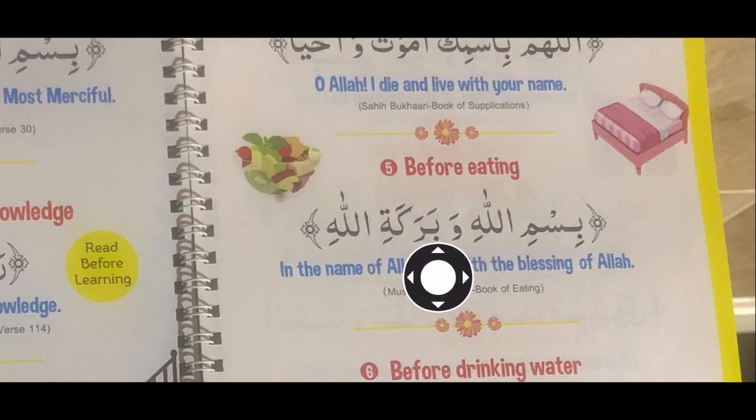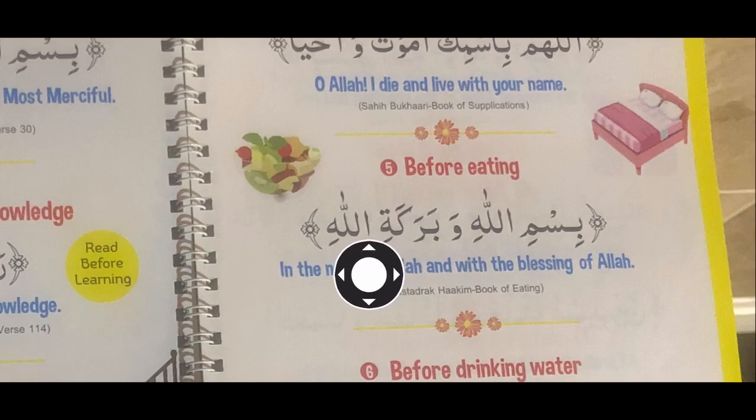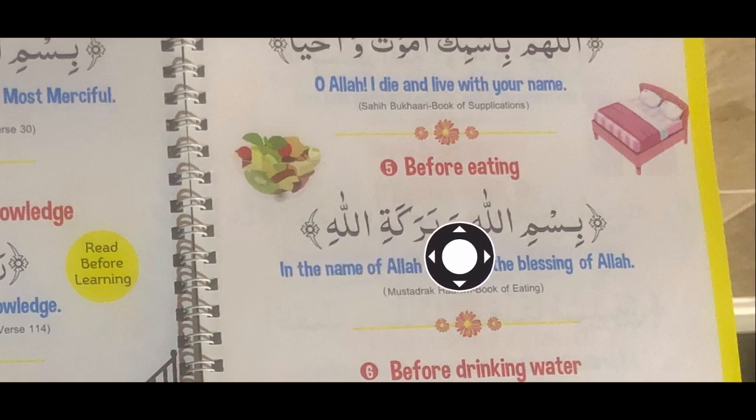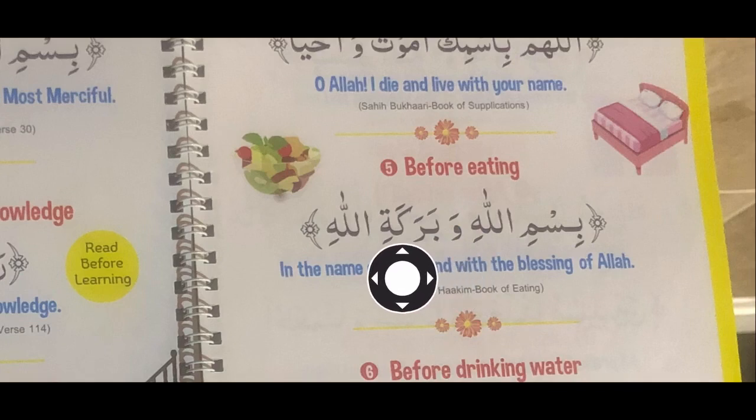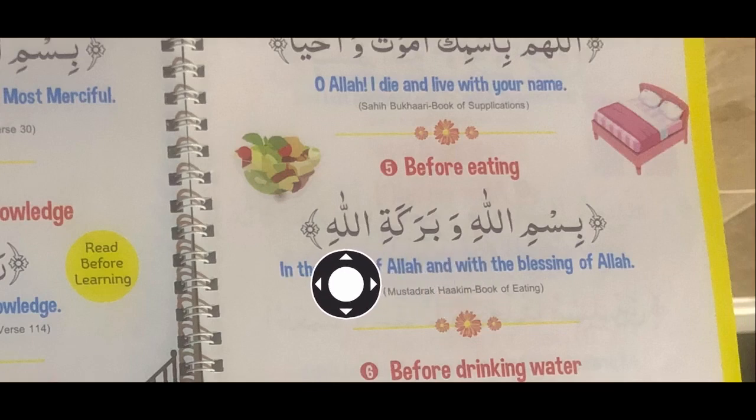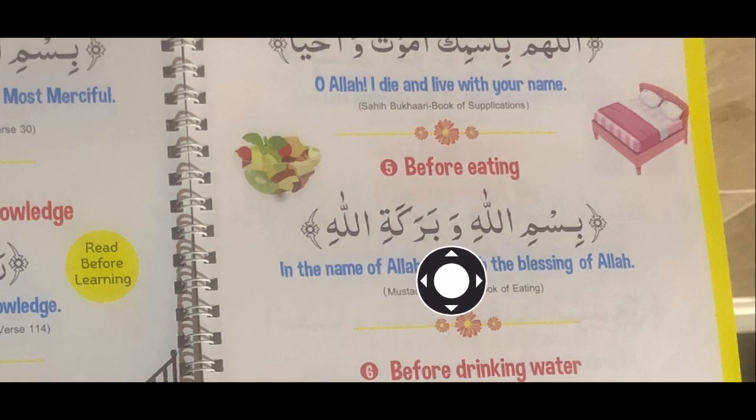And what's this? Wow, ba, ra, kaf. What letter? Ta. This letter? Alif, lam, and ha. Just recognize the letters. Ignore all the other strokes you can see over here. Wa barakatillah. Wa barakatillah. All of you say. Yeah, well done.